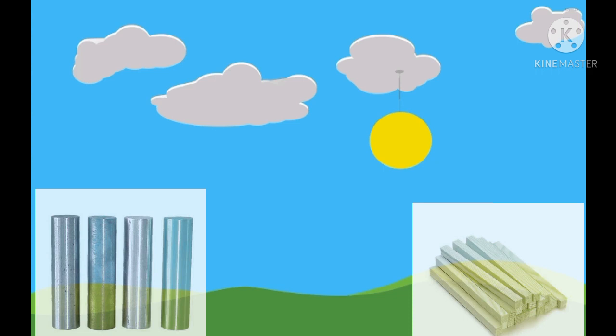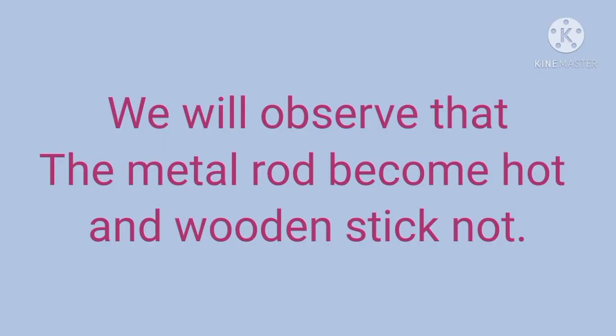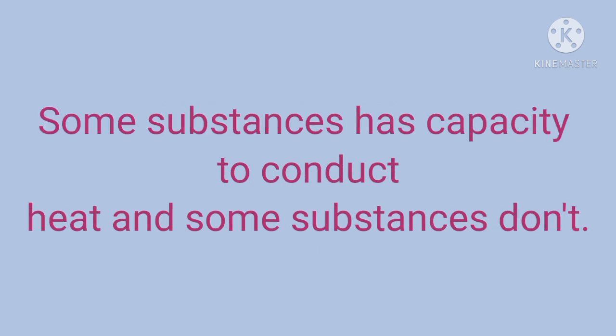What will we observe? We will observe that the metal rods become hot and the wooden stick does not. Means the iron rod becomes hot, its temperature will rise after some time, but the temperature of the wooden stick does not rise as much as metals. So some substances have the capacity to conduct heat. When heat falls on them, they can conduct it from one place to another place, whereas some substances don't have this capacity to carry heat.